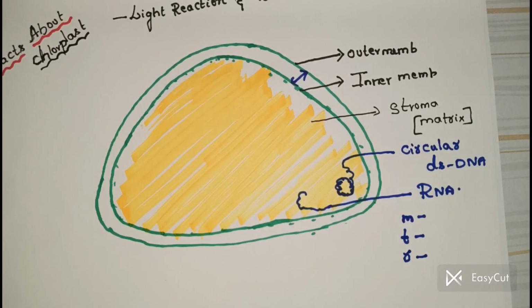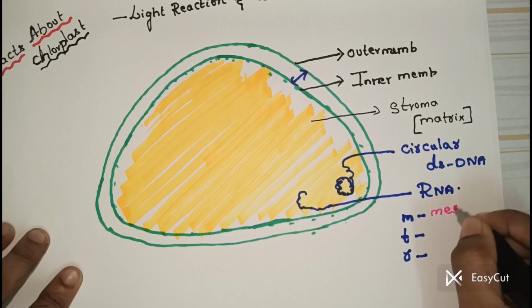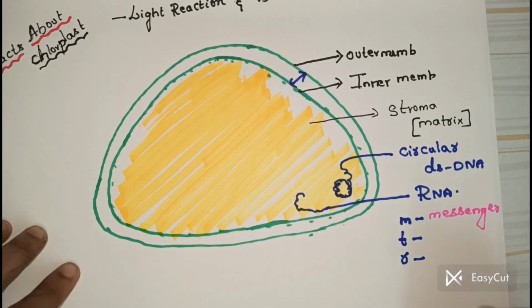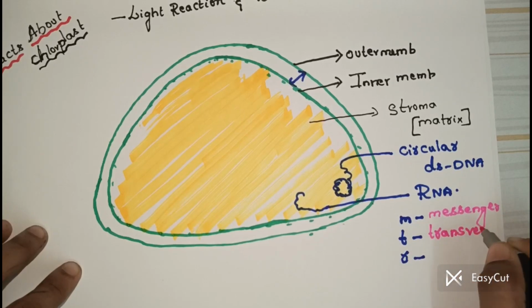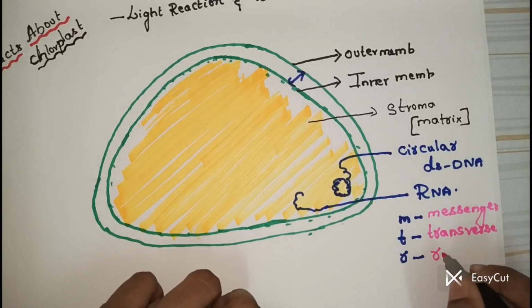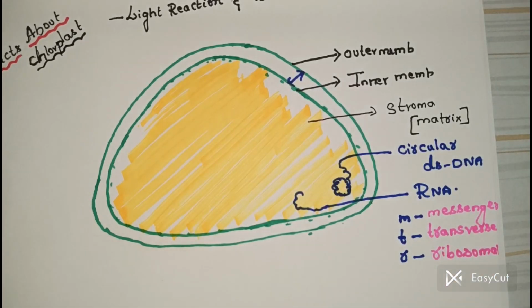So let me write all the points, don't worry. What are the three types of RNAs? One is messenger RNA. Two, transfer RNA. Another one is ribosomal RNA.